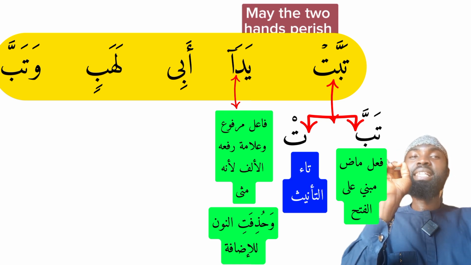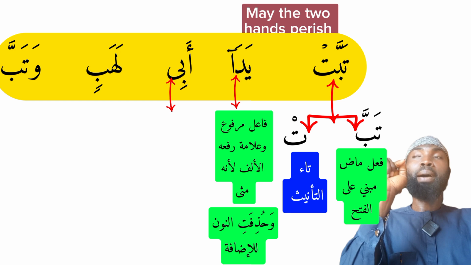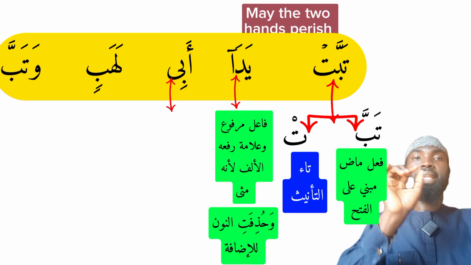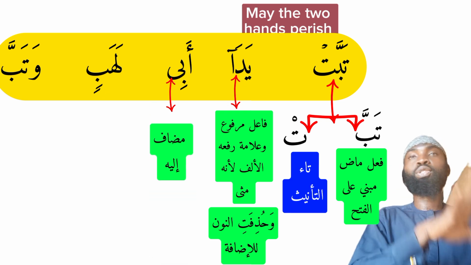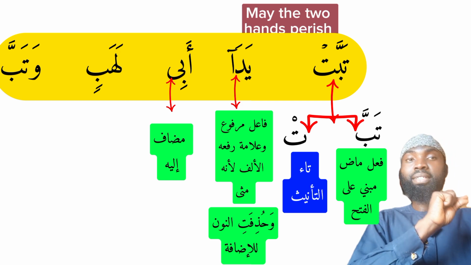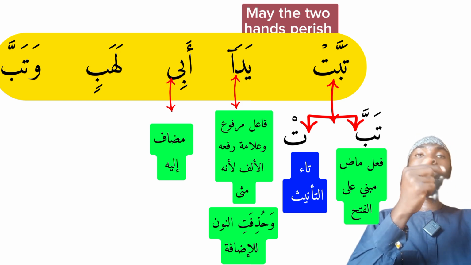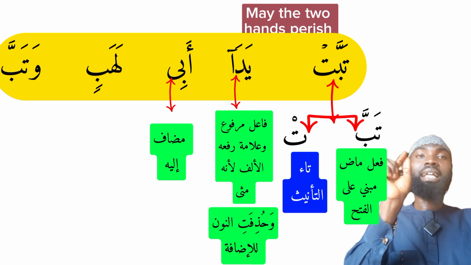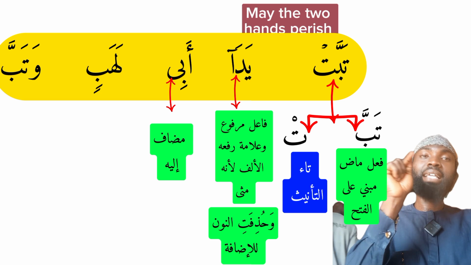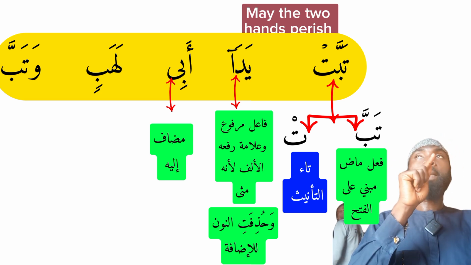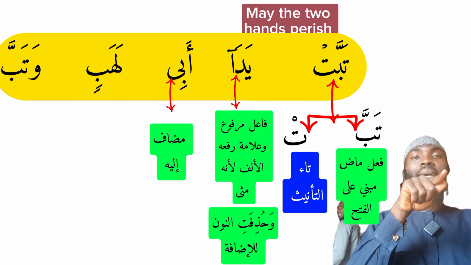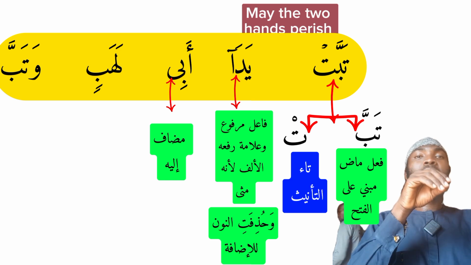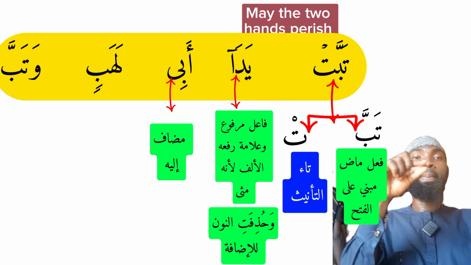Now moving on to the next word, which is abi, tabbat yada abi. So the abi here is coming as the mudafun ilayh, the possessor. Recall that we talked about the possessed. So yada is what is being possessed. Here yada abi, Abi's two hands. May the two hands of Abu perish.